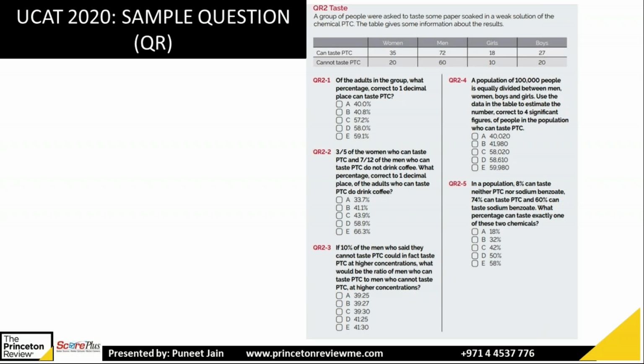So first you have to calculate who do not drink coffee and then subtract from 100. 100 minus that answer will give you the corresponding. So this way you can solve the quantitative reasoning. They will give you data in the form of tables, bar graph, pie chart, and they will give you 4 to 5 questions based on that. Then you have to try. Let's try the next slide.